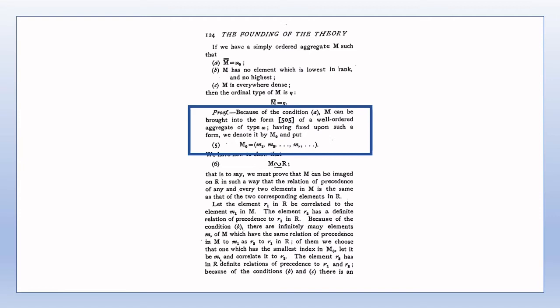Therefore, the element M which is coordinated with the element nu of omega will be denoted M sub nu, and M sub nu precedes M sub sigma in M0 whenever nu precedes sigma in omega. Note that the one-to-one correspondence between M and omega does not need to be explicitly stated, at least in Cantor's view. The correspondence can be assumed to exist simply because M and omega have the same cardinal number and are